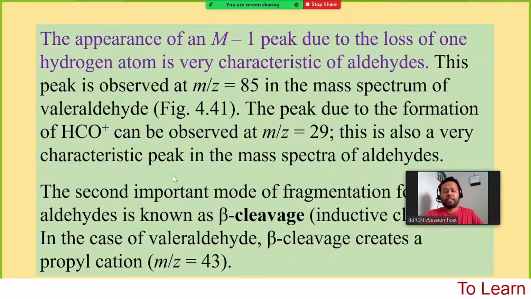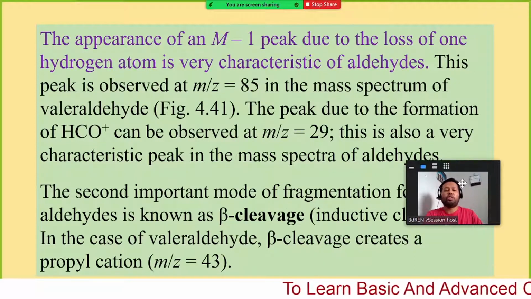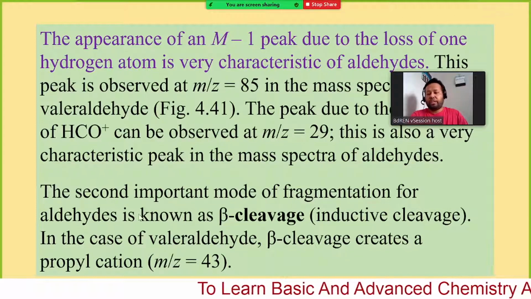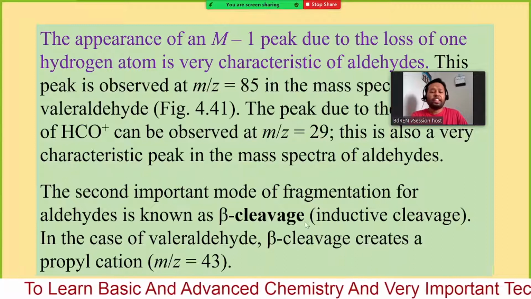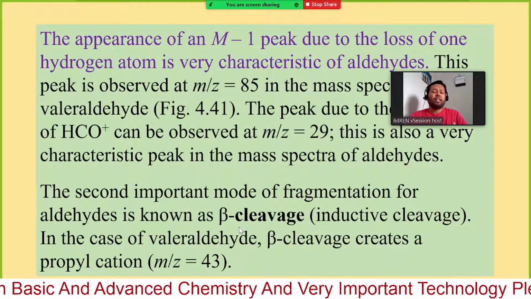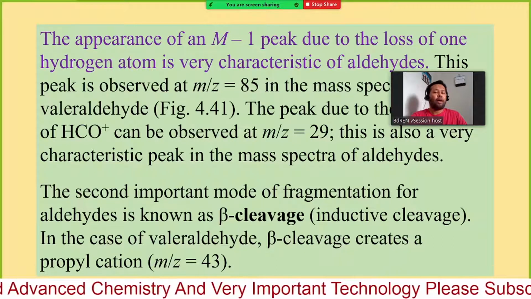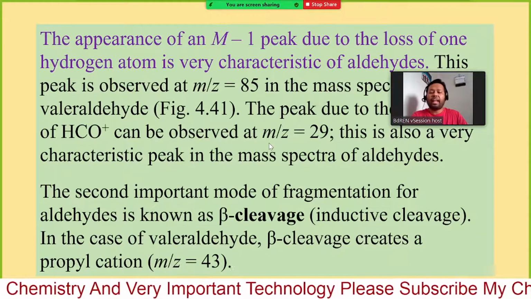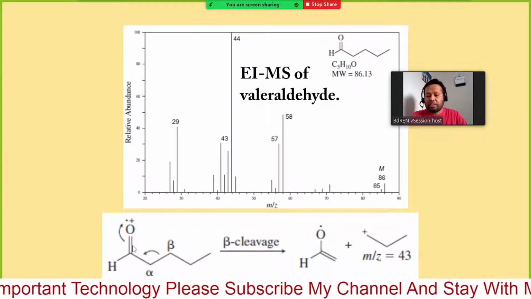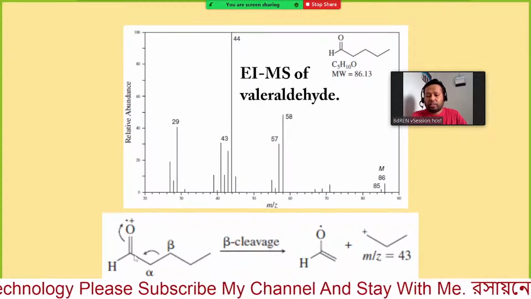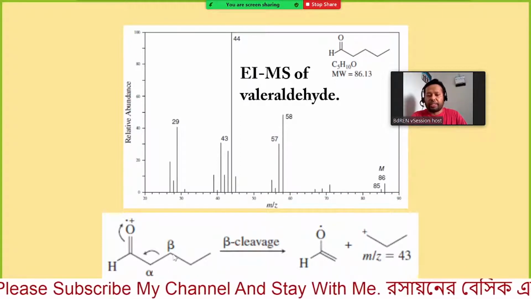This is also very common for any aldehydes. The second important mode of fragmentation for aldehyde is known as beta cleavage. So beta cleavage means adjacent to the alpha. How do we name the alpha and beta? This is the oxygen, this is this carbon, so this is alpha, this is beta.